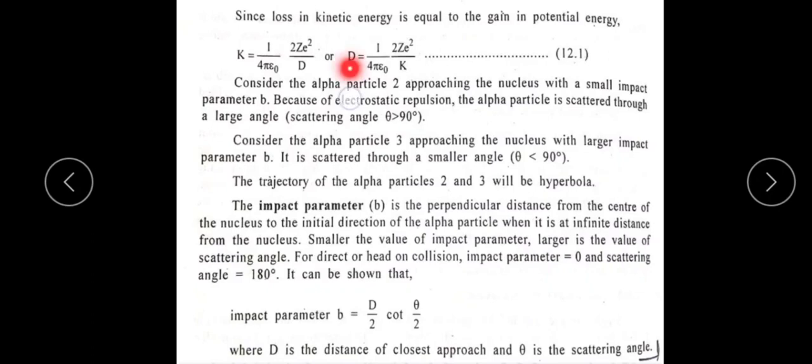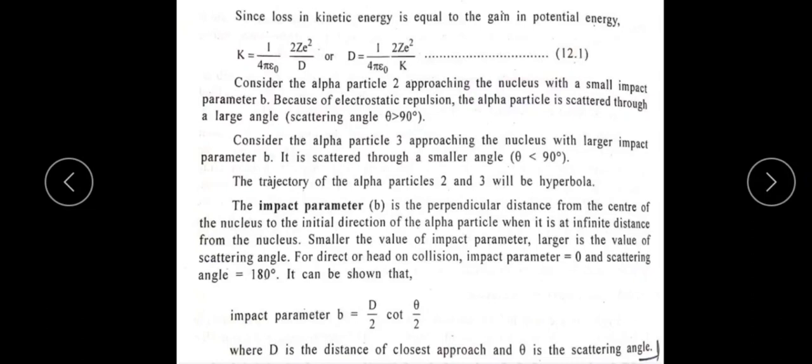Then our d value is obtained by transferring d to the LHS and K to the RHS side, so d is equal to 1 divided by 4 pi epsilon naught 2Ze square divided by K. This is equation number 12.1.